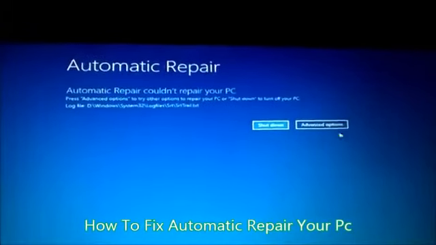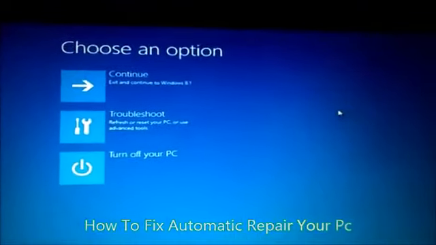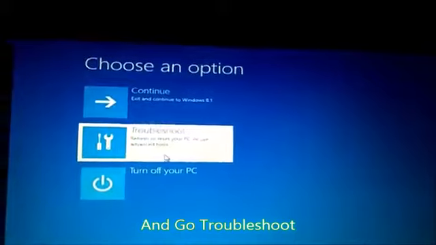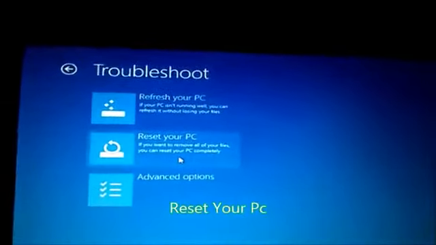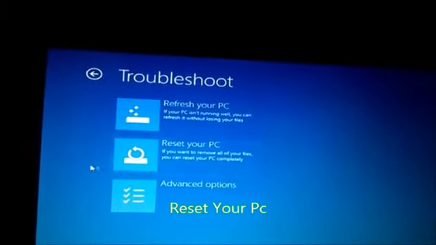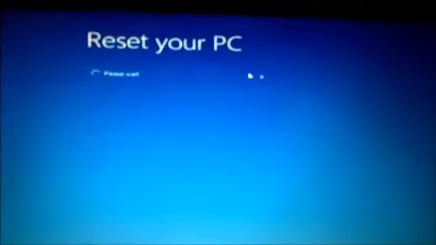Go to advanced options and select troubleshoot. Okay, and then restart your PC. Okay, so click on restart and restart your PC.